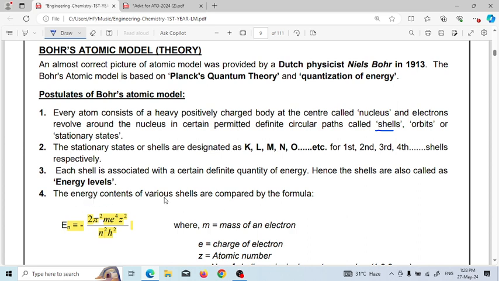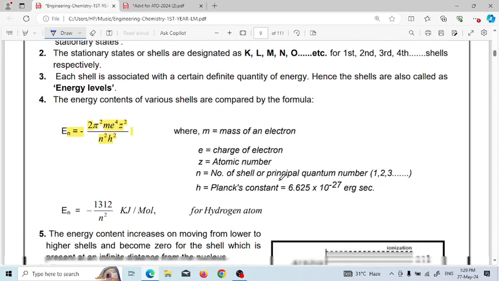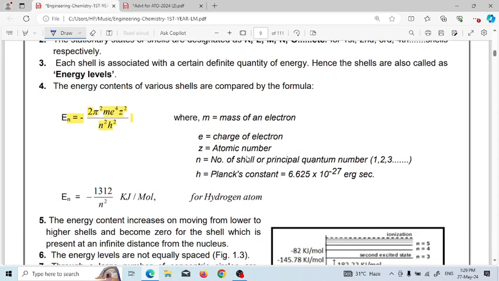Next, the energy content of various shells is computed by a formula. This is the formula: En is equal to minus 2 pi square m e to the power 4 z square by n square h square, where m is the mass of the electron, e is the charge of the electron, z is the atomic number, n is the number of the shell or principal quantum number 1, 2, 3, and h is Planck's constant, whose value is 6.625 times 10 to the minus 27 erg second. After simplifying the values, we get En is equal to minus 1312 divided by n square for the hydrogen atom.